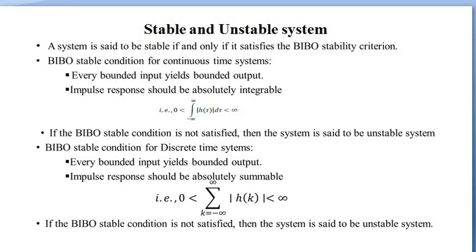If the bounded input and bounded output stable condition is not satisfied, then the system is said to be an unstable system. The BIBO stable condition for discrete time system is that every bounded input yields bounded output and the impulse response should be absolutely summable. That is, summation of k equal to minus infinity to infinity of modulus of h of k should be greater than 0 and less than infinity. If the BIBO stability condition is not satisfied, then the system is said to be an unstable system.